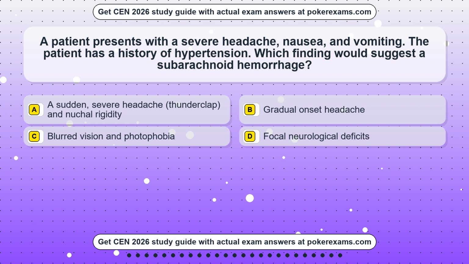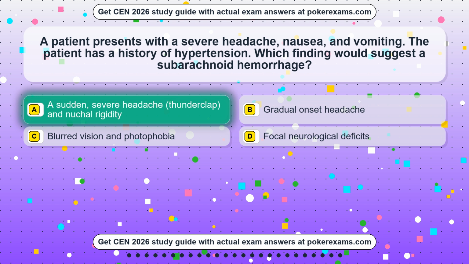Option B, gradual onset headache. Option C, blurred vision and photophobia. Option D, focal neurological deficits. The correct answer is option A. A sudden, severe headache, thunderclap, and nuchal rigidity.